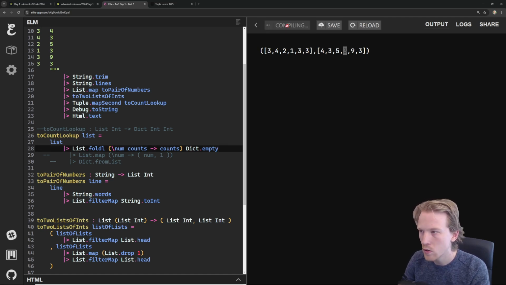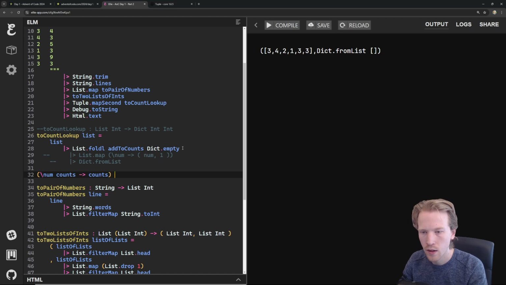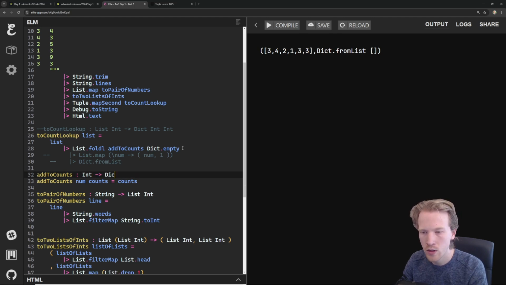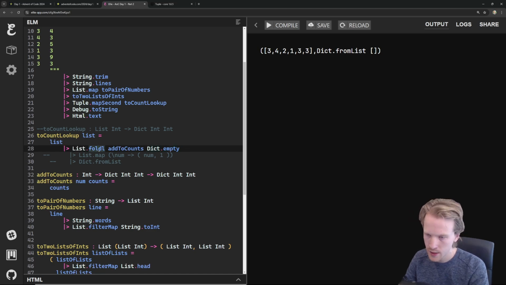So what this is going to do is if I run this code, it's going to call this function over and over again. Let's give it a name. Let's say add to counts. This is going to take in a number. It's going to take in a dictionary. And it's basically going to add that number to our running total. So this is our count lookup here. What this code's doing is it's never updating the dictionary. So the empty starting value that I give to list.fold never gets updated, it always gets returned.